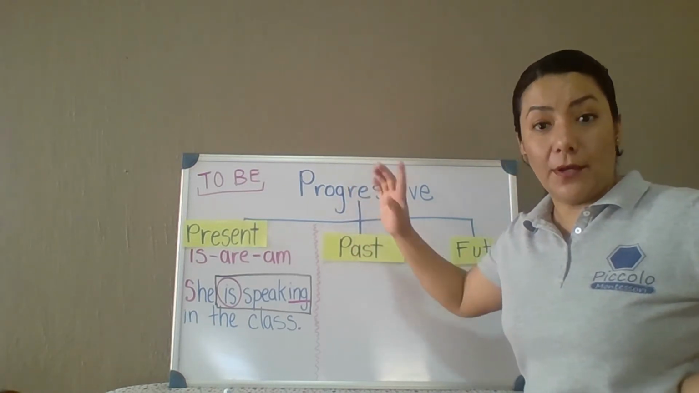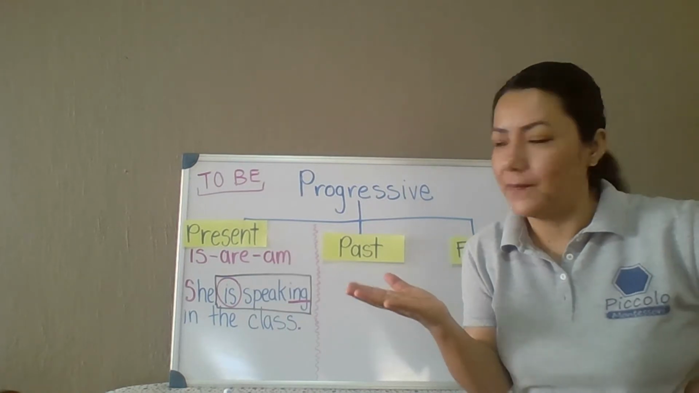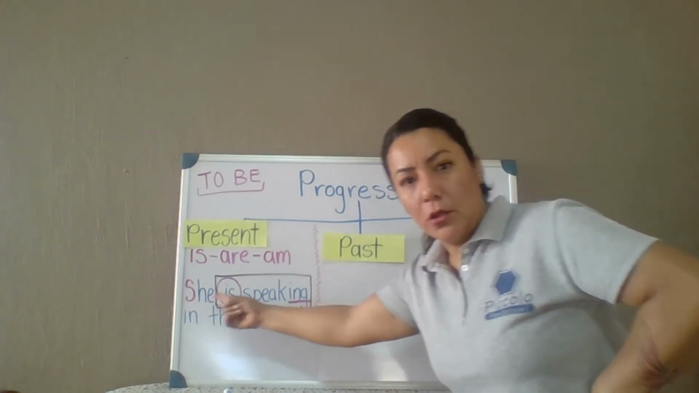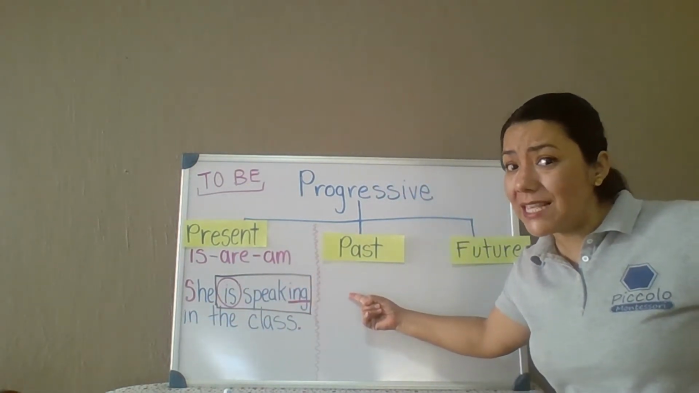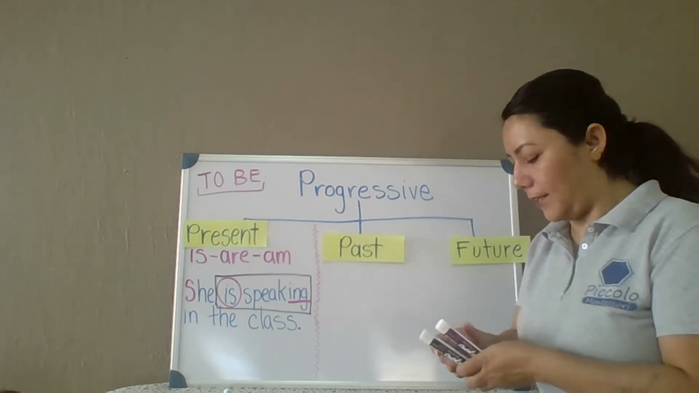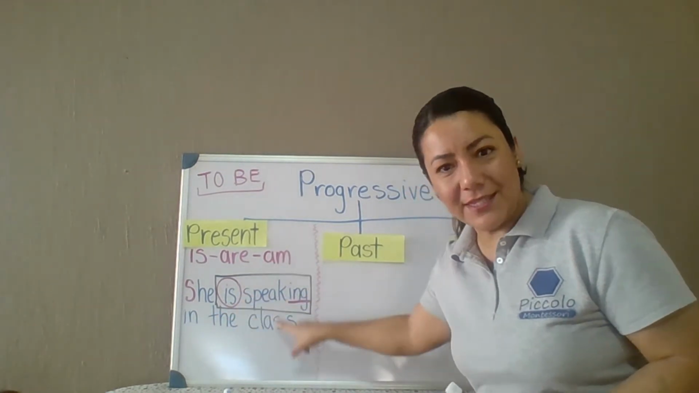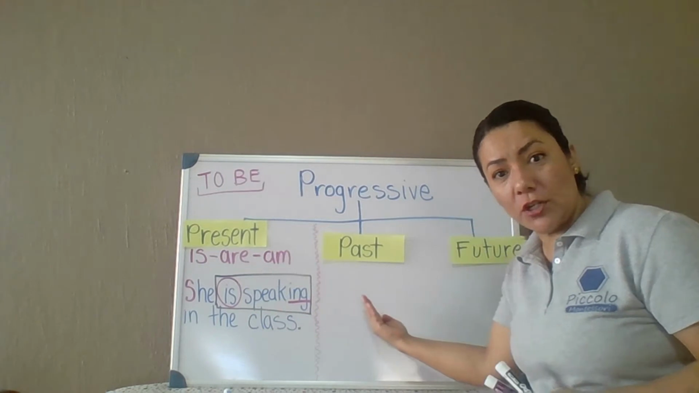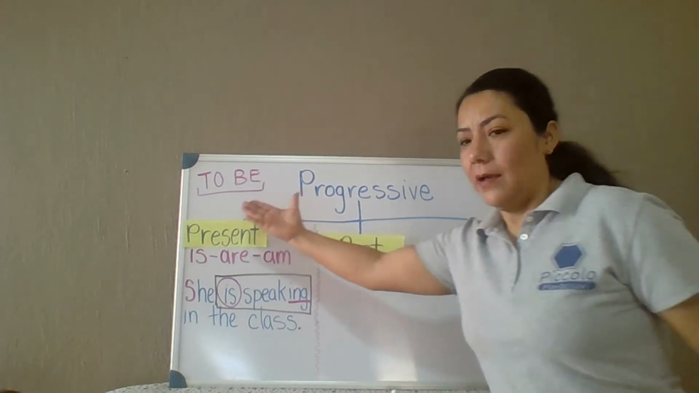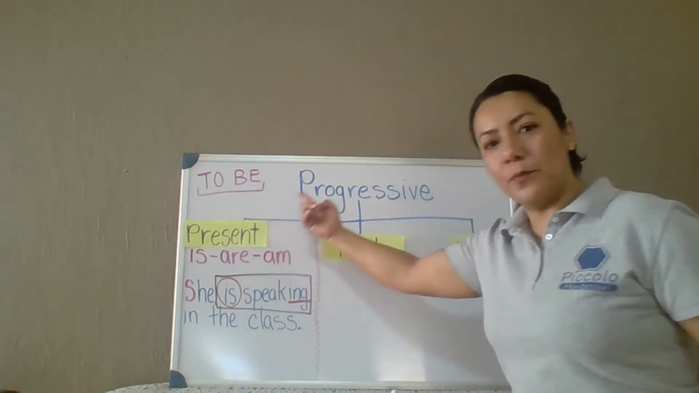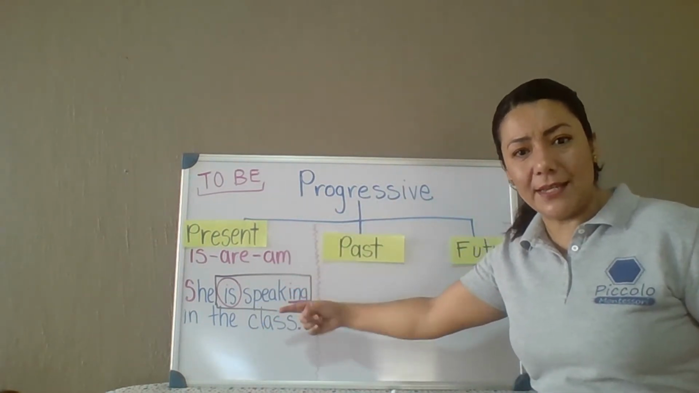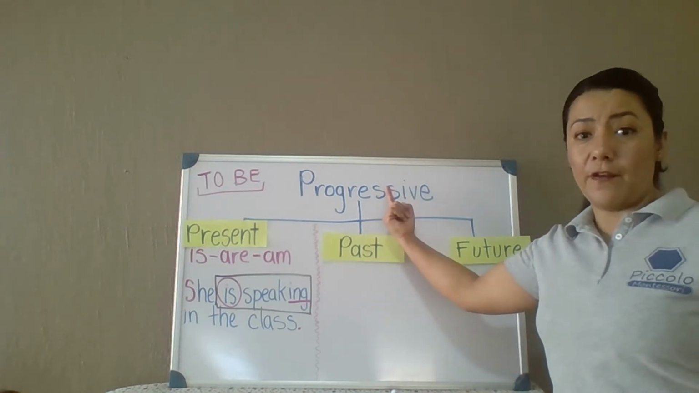Past progressive. Okay? Now, you tell me, if in present progressive we have a subject, do we need a subject to write sentences in the past progressive? Yes, we always need a subject. So we're going to change this same sentence to past progressive. Okay, so now that we know how to write a sentence in present progressive tense, let's try to write this same sentence in past progressive tense.